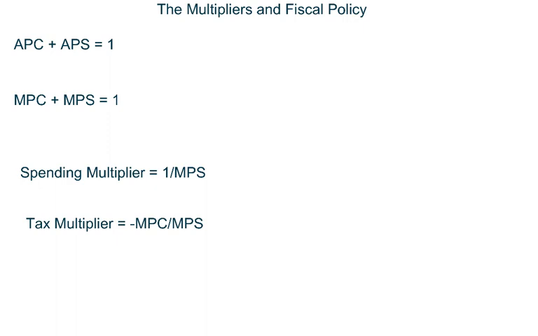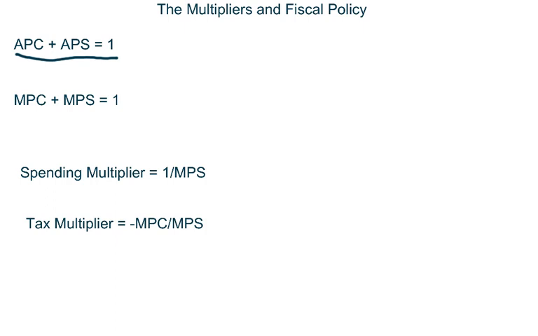So first, let's start with the average propensity to consume and save. When we talk about the average propensity to consume and save, guys, we are just referring to what we do with our regular paycheck. Of course, pay bills, buy groceries, stuff like that, right? This is what we call the average propensity to consume and save. And as you can see here, APC plus APS has to equal 1. Why? There's only two things we can do with money: spend it or save it.